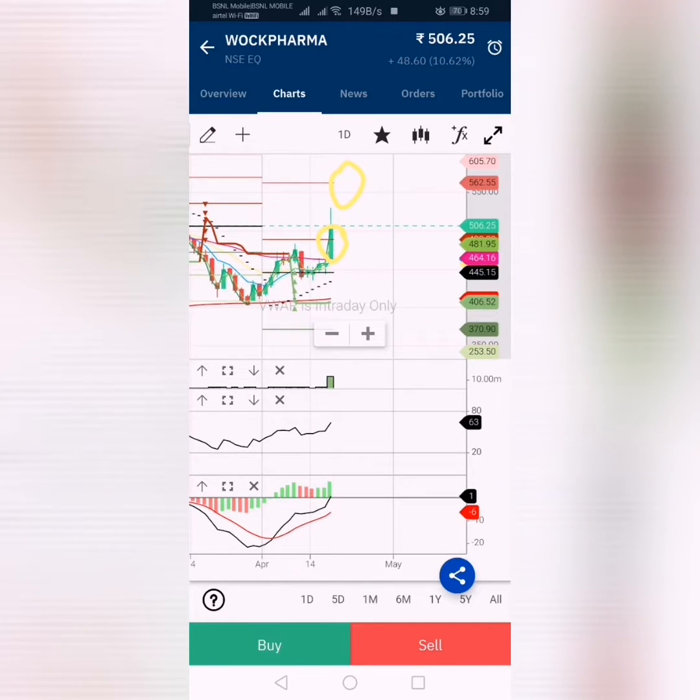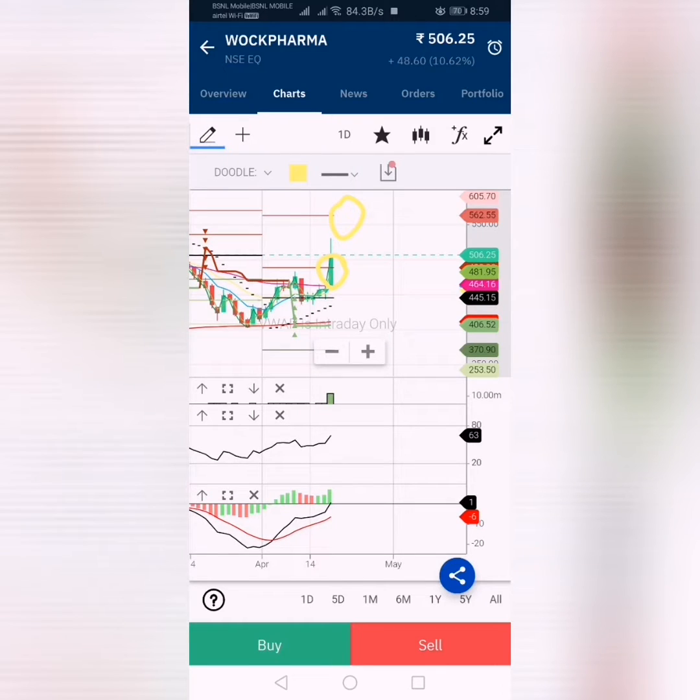Now if the volume continuously increases, then this can easily break 562 also in coming days, and tomorrow it can reach up to 562 rupees, if the buyers show their interest in this stock.